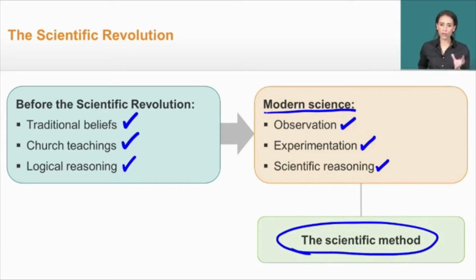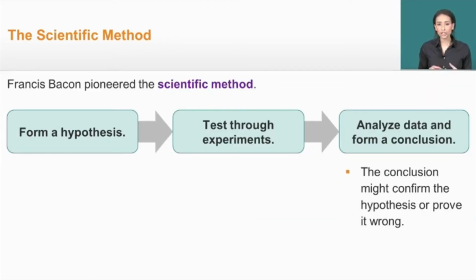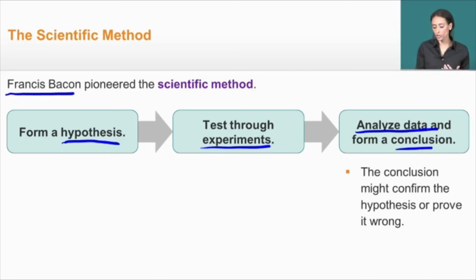Now let's take a look at how the scientific method comes together. Now, the English philosopher and scientist Francis Bacon is one of the first pioneers of this scientific method, in which you begin by forming a hypothesis. So you come up with some idea that you want to test. You test that idea through experiments. And once your experiments are complete, you begin to analyze that data and try to form some sort of conclusion.